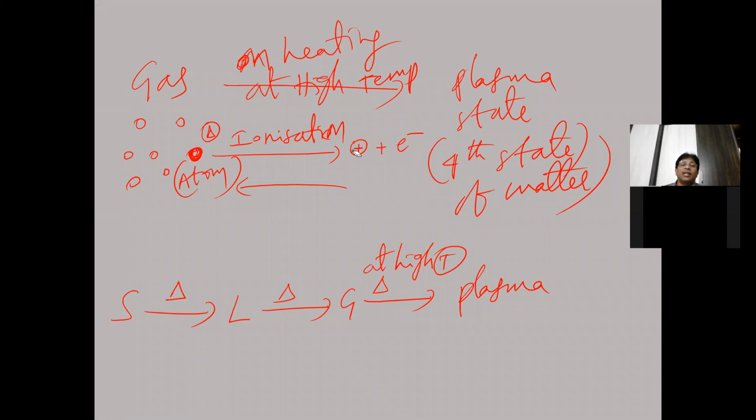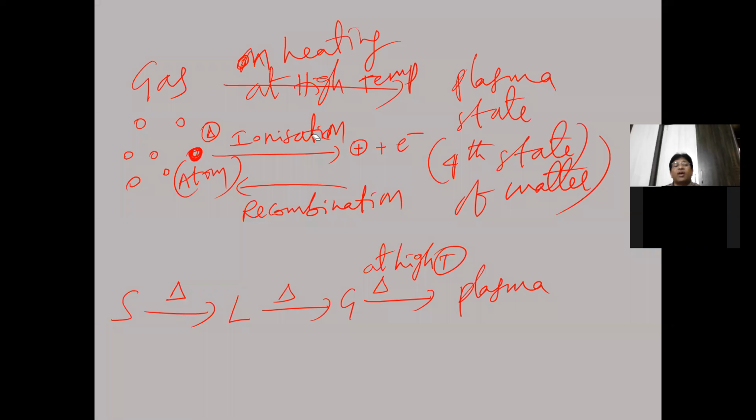Now, again, the backward direction, what happens in the plasma state? These electrons and positive particles, both will be in the plasma state. In the plasma state, the electrons recombine with positive particles to give back the atom. This is called recombination. Recombination means the combination of electrons with positive particles in the plasma state to give back the atomic state. So an atom is formed here from an ion and an electron. This is called recombination.